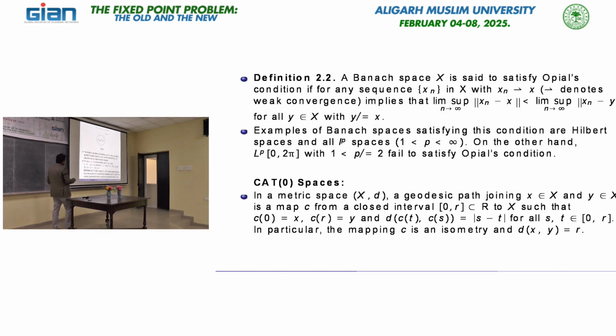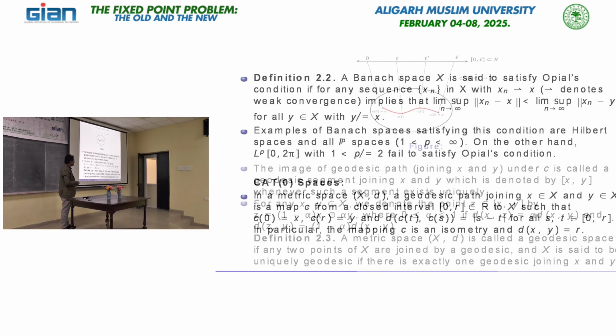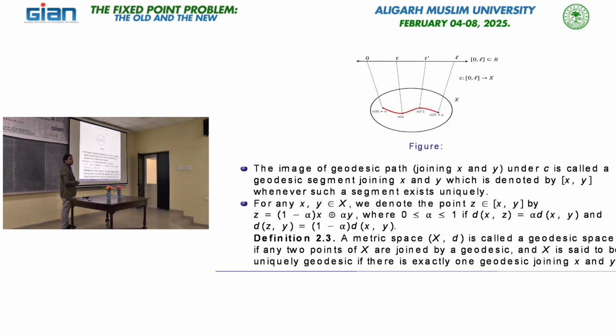Okay. So now, using these geodesic segments, we can define geodesic spaces. A metric space is called a geodesic space if any two points in x are joined by a geodesic, for every pair of points.